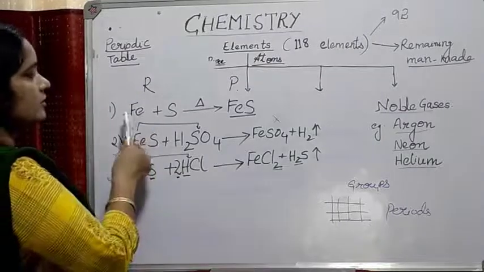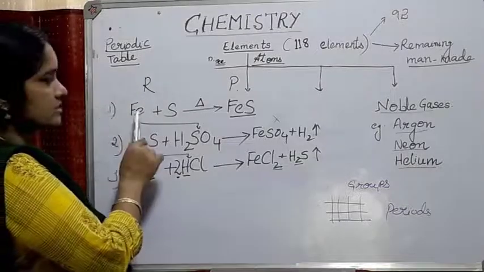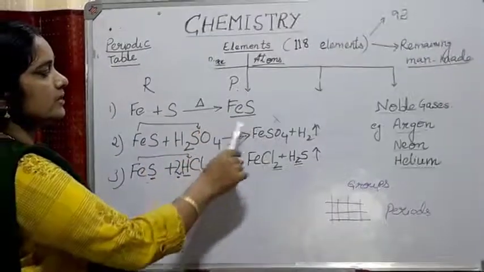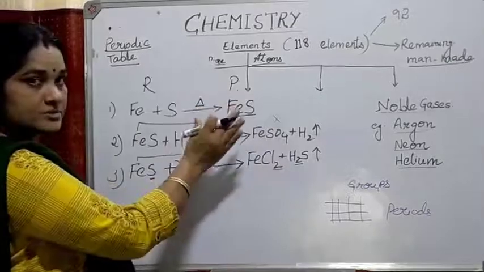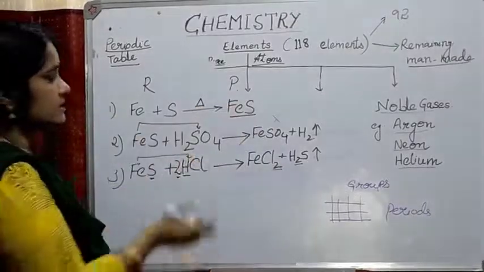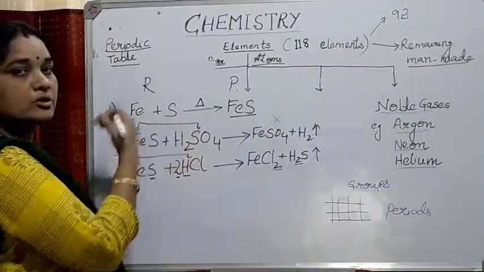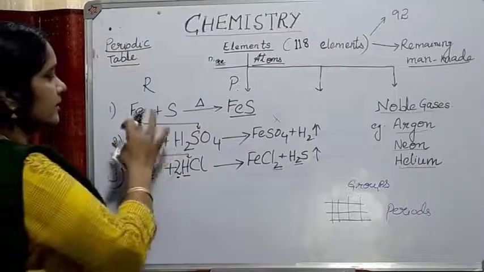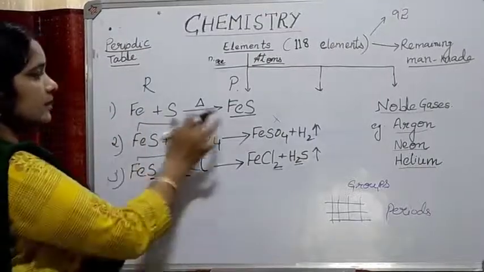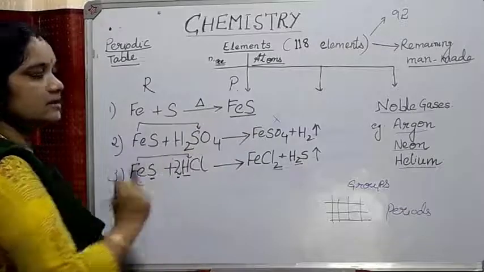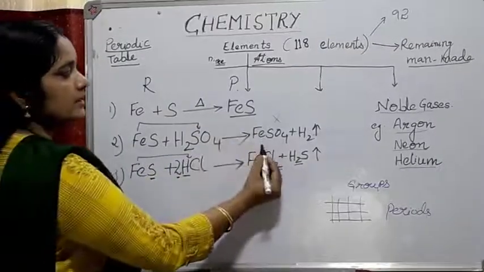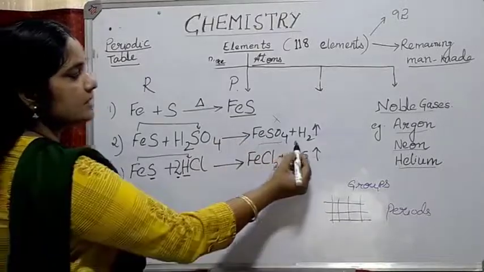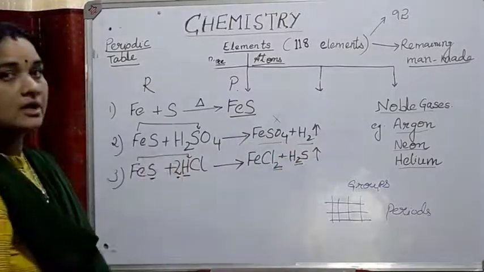So here what you have seen is that when one element which is a metal combines with a non-metal, you get a new compound, iron sulfide. The compound is a substance with totally new properties. It will not have any characteristic property of the original components like iron or sulfur. Now if you take iron sulfide and add dilute sulfuric acid, you will get a salt, iron sulfate, plus the highly combustible gas hydrogen.